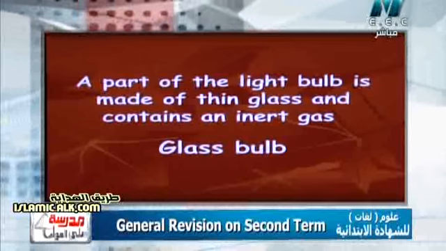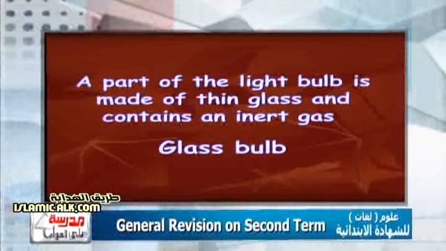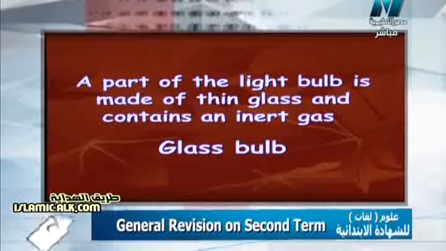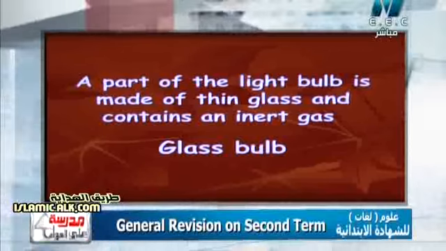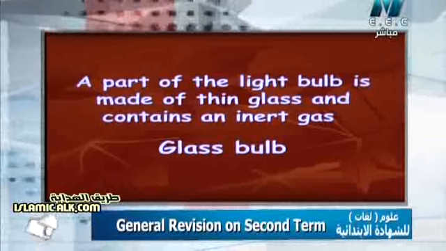A part made of very thin glass is surely the glass bulb, and it contains an inert gas. So what about this inert gas? Surely we know that the inert gas is argon gas.